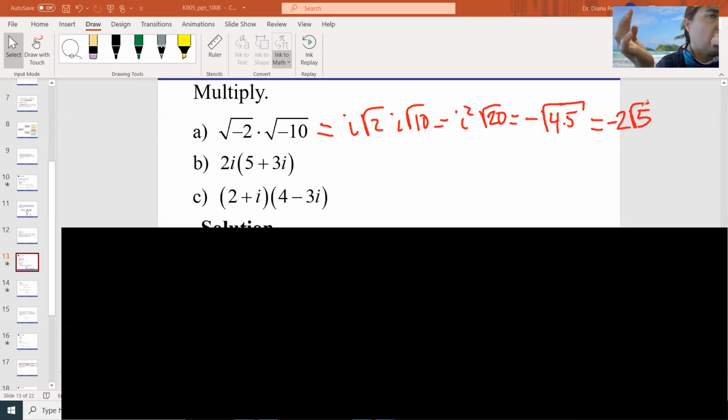Let's do 6. It's okay. You see, you have to simplify it as much as you can. Okay, so on to the next one. The next one is just multiply. So just distribute.